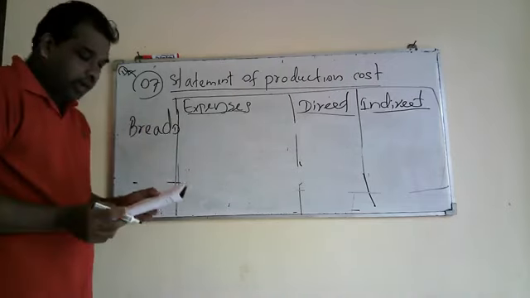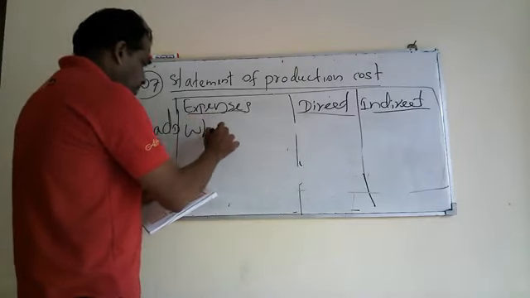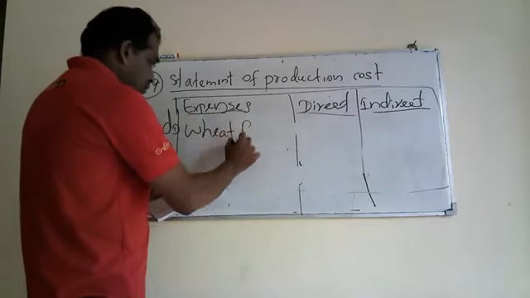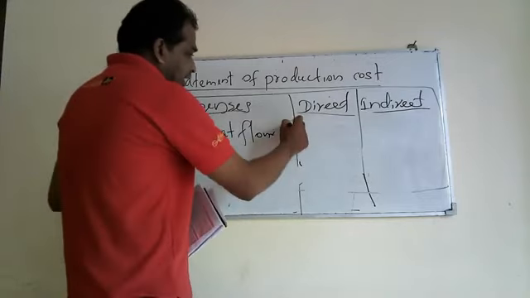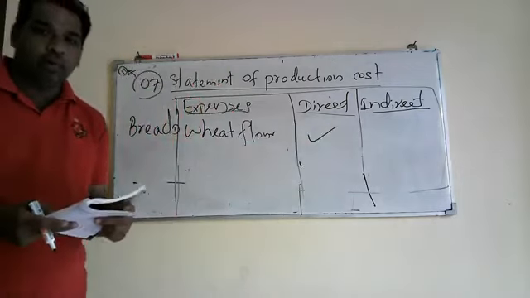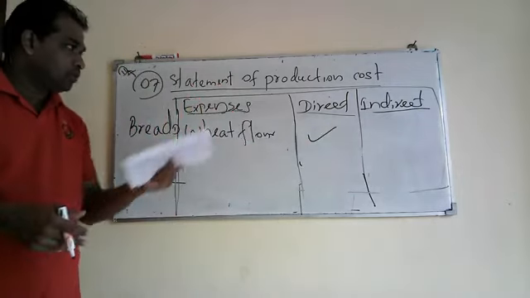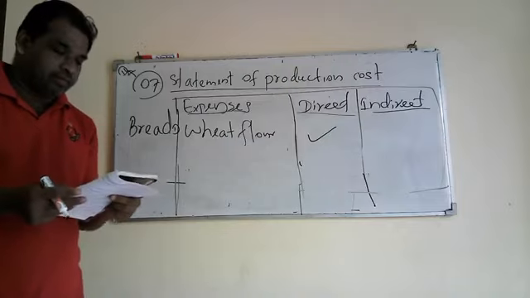Bread. Under that you are given wheat flour. Actually that is direct material. You know, if you are producing bread, we are using wheat flour as the main material.